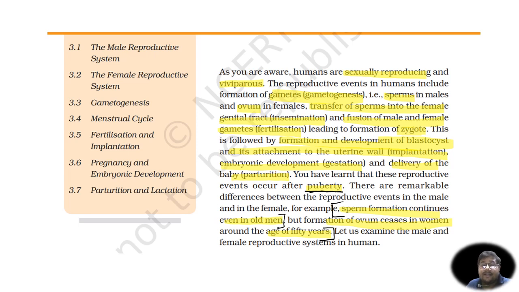So in this lecture, we studied the basics of human reproduction. We studied the different chronological events in human reproduction, starting from gametogenesis to insemination, fertilization, and zygote formation, morula formation, blastocyst formation, implantation, gestation, and parturition. We studied the four characteristics of human reproduction. That is, humans are viviparous, humans reproduce sexually, and all these characteristics.